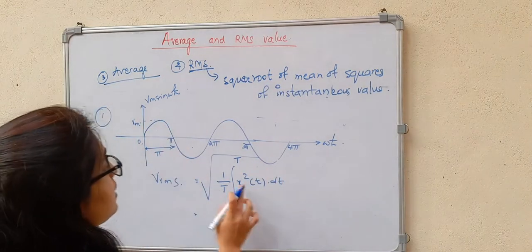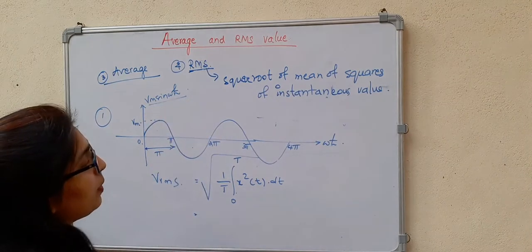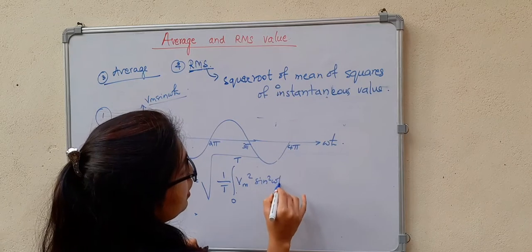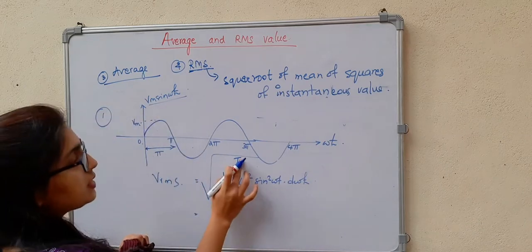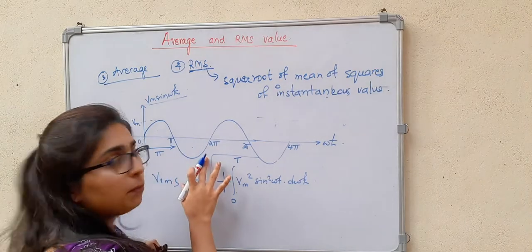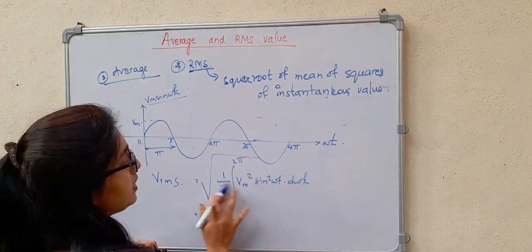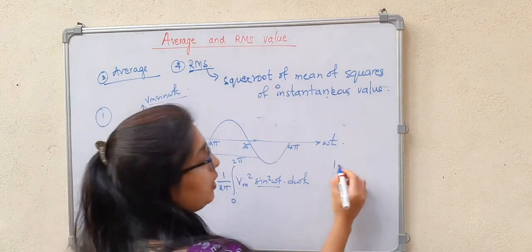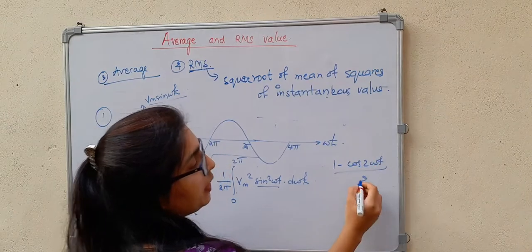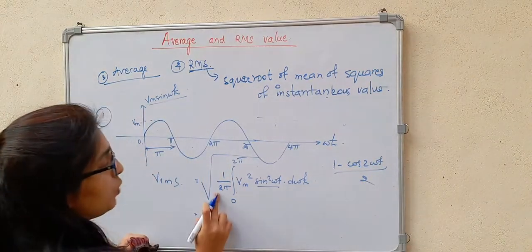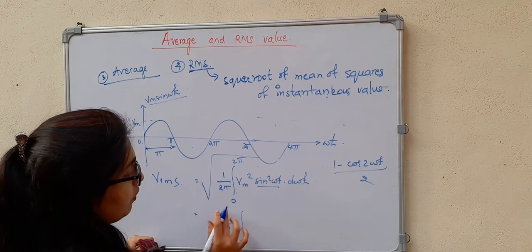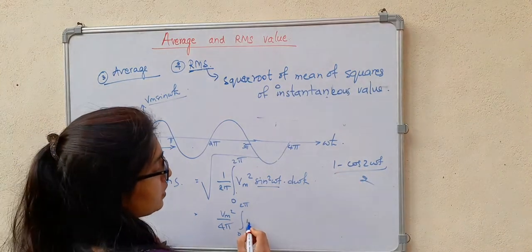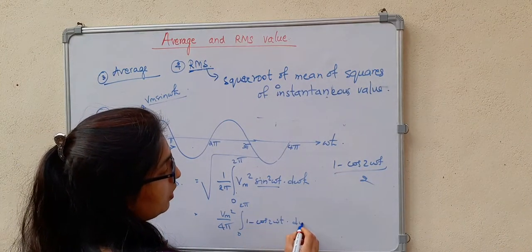Now in this case, x of t is Vm sin omega t. So we can write this as Vm square sin square omega t d omega t. And what is T here? I will consider one full complete cycle, so T is equal to 2 pi. Now sin square is nothing but 1 minus cos 2 omega t divided by 2. So 2 into 2, it is 1 by 4 pi. Then Vm square, from 0 to 2 pi, 1 minus cos 2 omega t into d omega t.